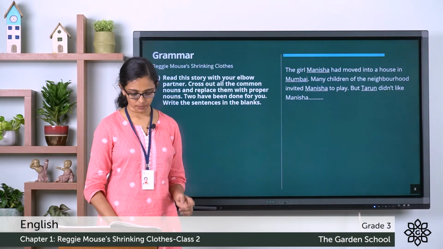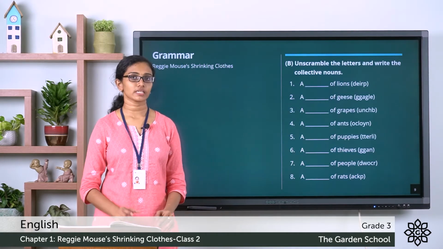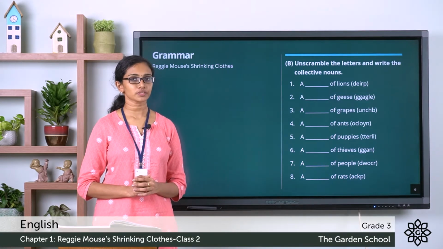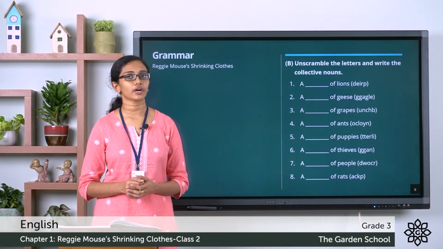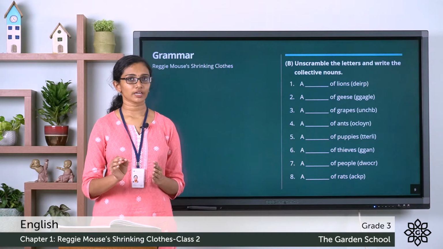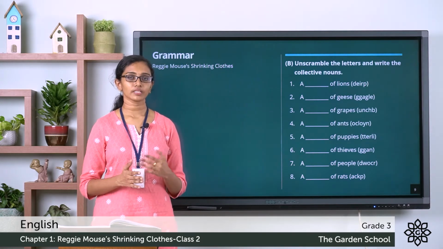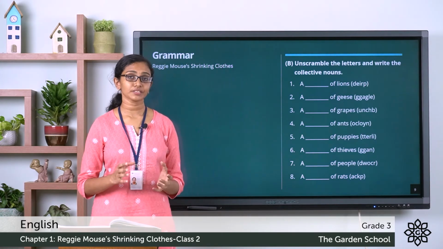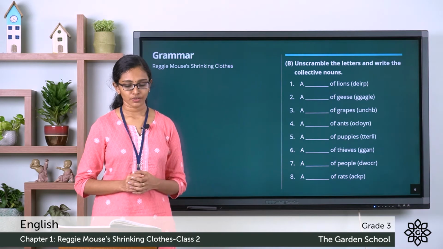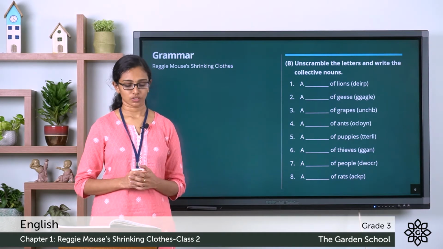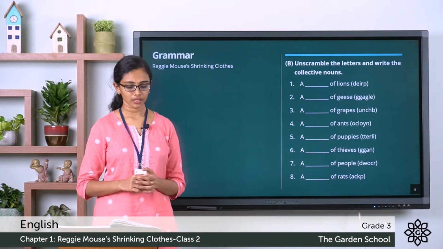So on the next page, page number 10, you will be able to see a small note on collective nouns. We have already seen what collective nouns are, so make sure you go through that note given there. And below that you can see the next exercise. This is to unscramble the letters and write the collective nouns. So you are given 8 questions there.